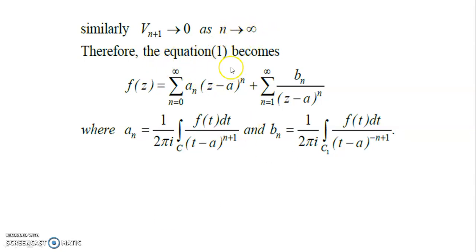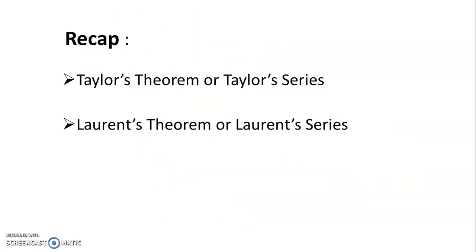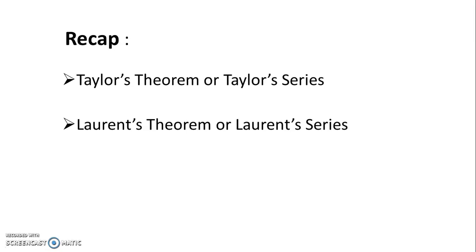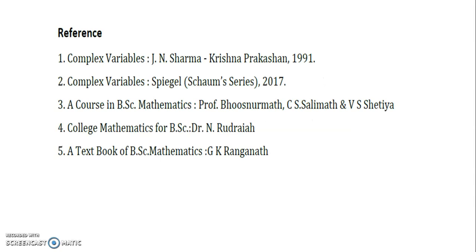So therefore you can substitute un and un plus 1 and vn plus 1 in this expression, and it turns out to be this one. So then f of z is the Taylor contribution, and the Laurent contribution, that is an and bn respectively, as given in that statement. So this is what we have discussed here, Taylor's theorem and Laurent's theorem. That is what we have. Thank you.